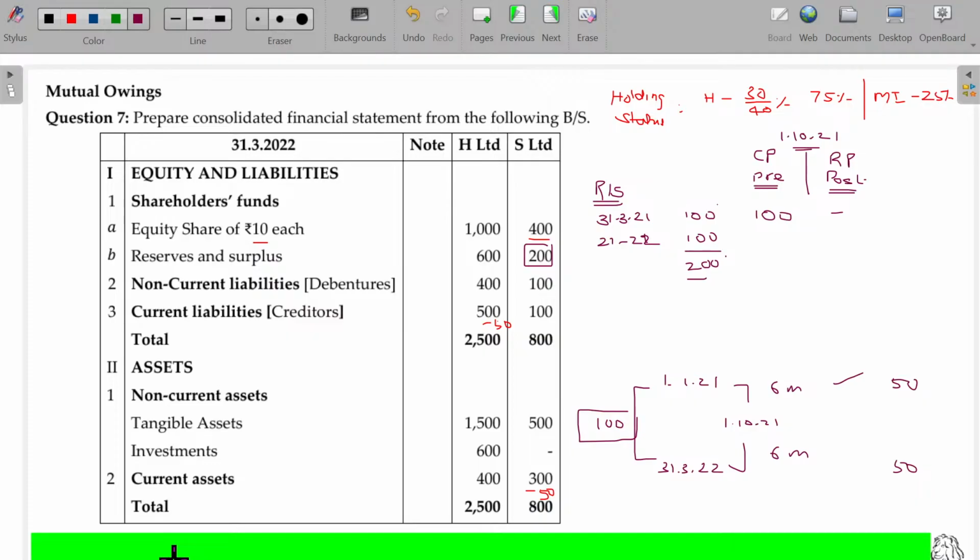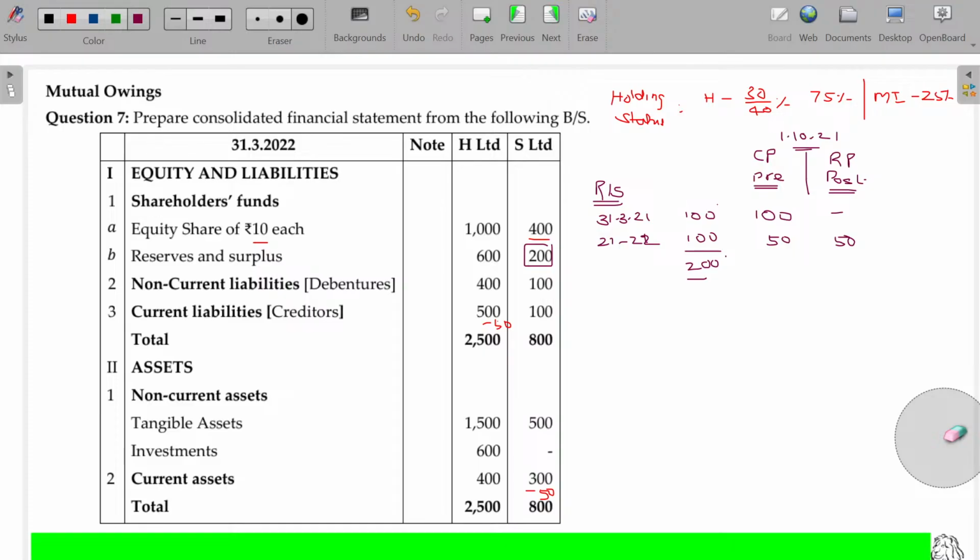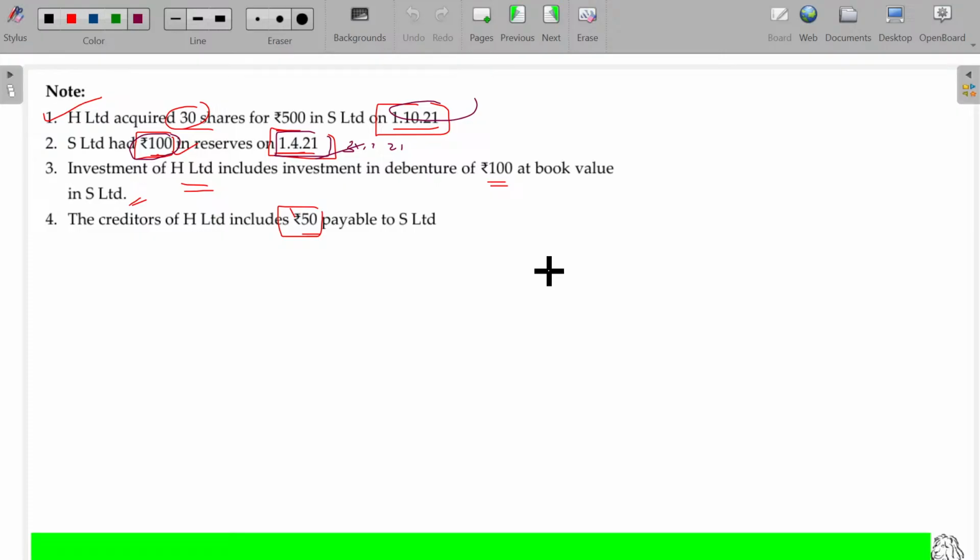In case of festive seasons, the sales may be double the usual sales in a month, then you have to make some adjustments. Usually in this case, we never bother about that. There will not be any fluctuation in profit in any of the months. We assume that 100 rupees is earned evenly throughout the year. So for the first 50, up to the date of acquisition, the profit is assumed to be 50. Thereafter, it is another 50 rupees. Is that clear? Hope now we'll be able to understand this. With that, this 200 rupees is taken.